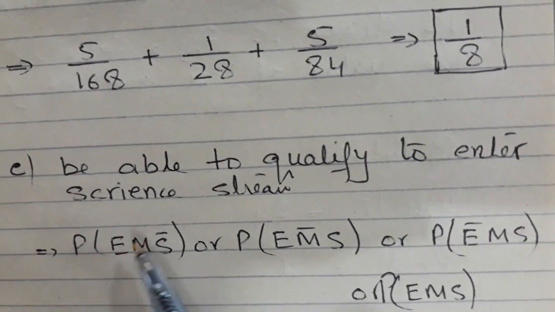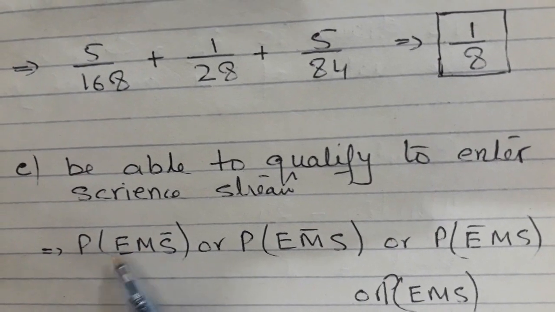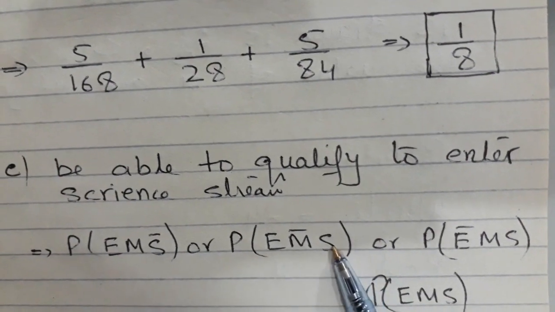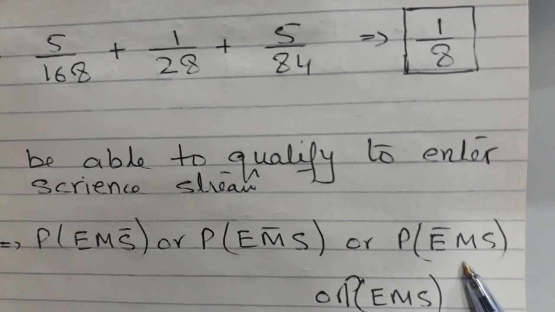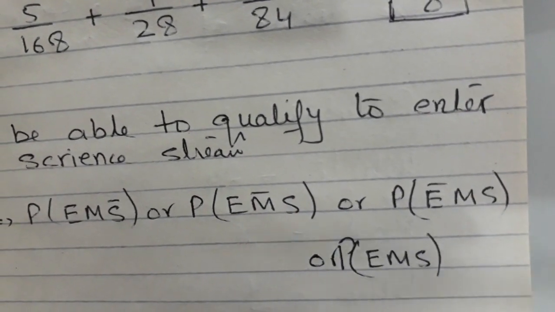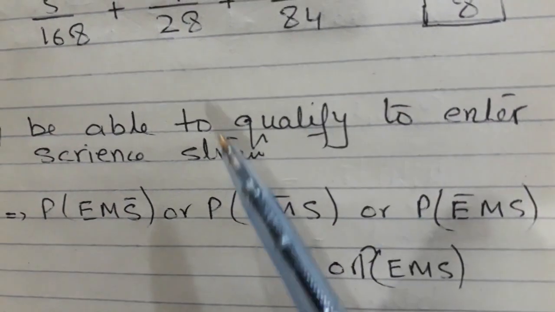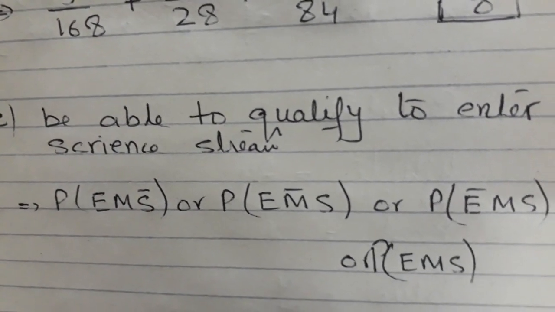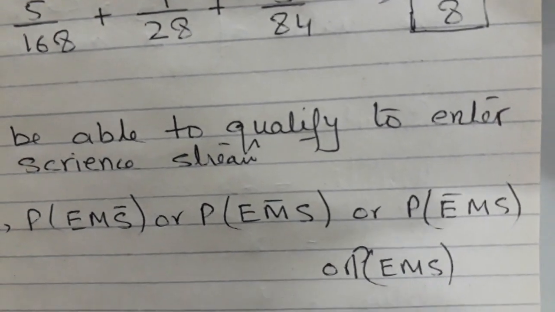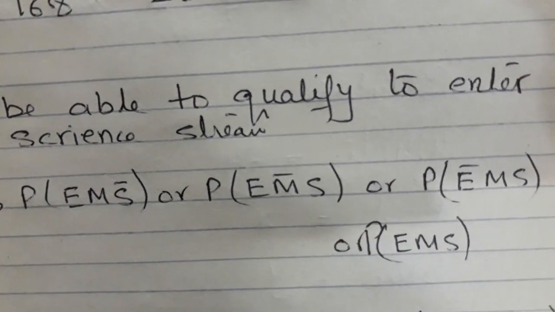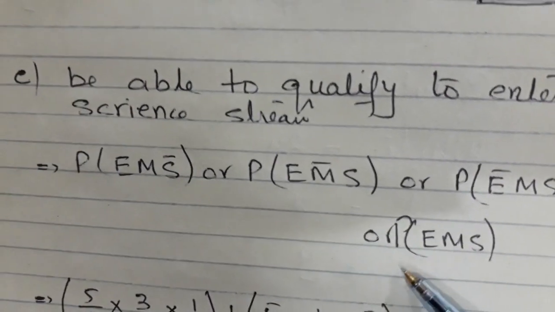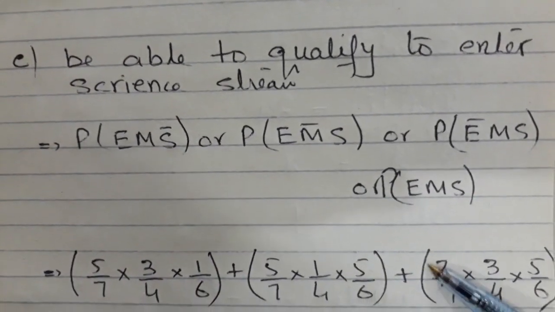So first, in Science he is not getting distinction, in the other 2 he is getting distinction. Maths he is not getting distinction, English and Science he is getting distinction. Here English he is not getting, so one by one you can take any one first, whatever you like. And because the question is saying at least 2 subjects, I will consider all three also. Here students make mistakes. They forget to take all three distinctions. They usually just add up these. So please remember, when the question says at least, it means all three is also included.